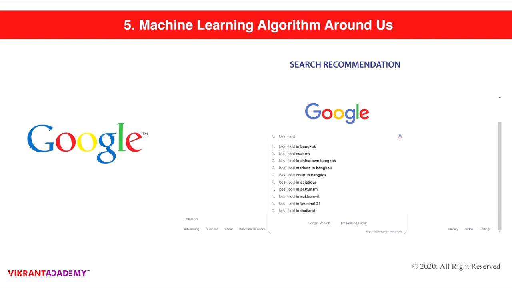Now Google is a very good example of machine learning. When you go to Google search and look for the best food, even if you don't type the place's name, it tracks your location and, based on where you are, starts telling you about the best places nearby. Let's say Chinatown. I'm currently in Bangkok, so Asiatique, Pathumwan, Sukhumvit, and all the places. It's based on the machine learning model applied to Google's search engine to enhance your experience, travel experience, and so on.